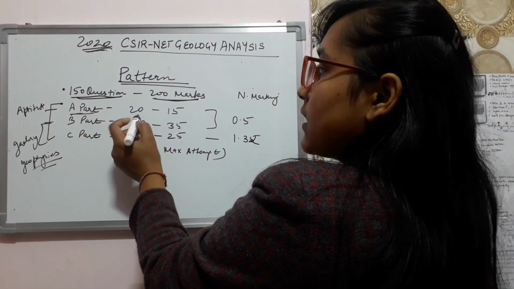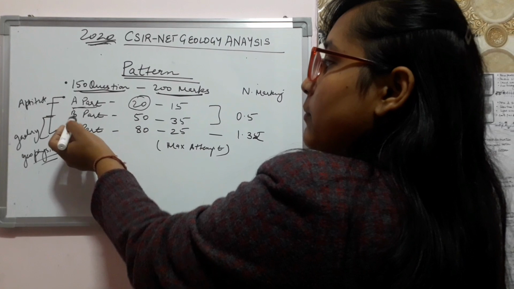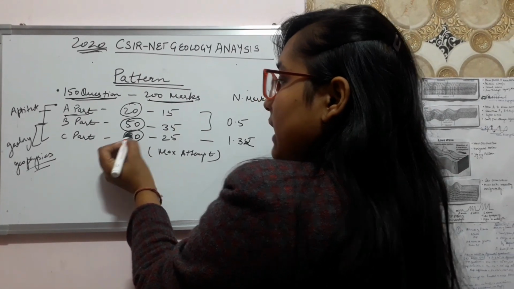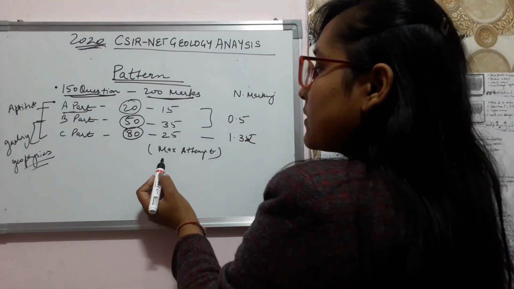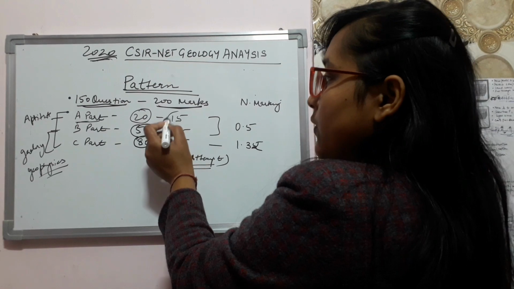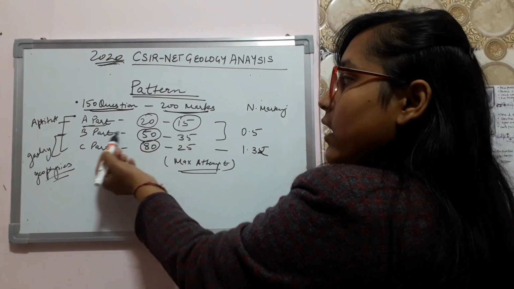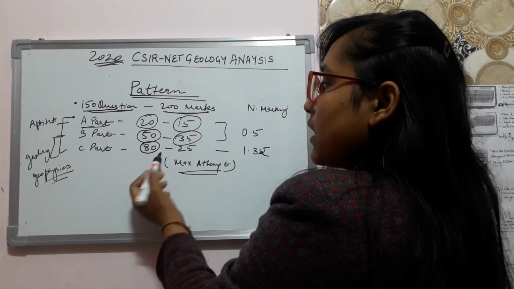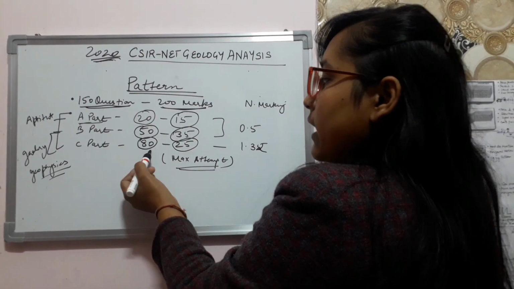For the A part there are around 20 questions, for B part there are 50 questions, and for C part there are 80 questions. And how many maximum attempts can you give? Out of 20 you have to attempt 15 questions, out of 50 you have to attempt 35 questions for the B part, and for the C part you have to attempt 25 questions out of 80.